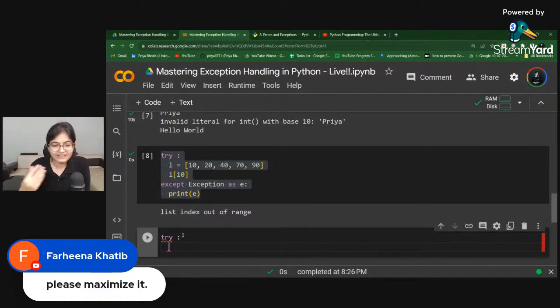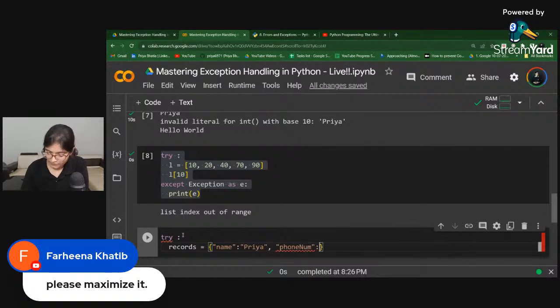Let's say I have one dictionary of records, and it contains the name, and the name of the person is Priya. After that, I will have the phone number of that person. Phone number is, let's say, 87690 something, 1 2 3 4 5 6 7 8 9 10. I think that's fine.